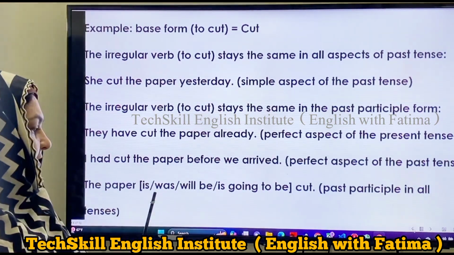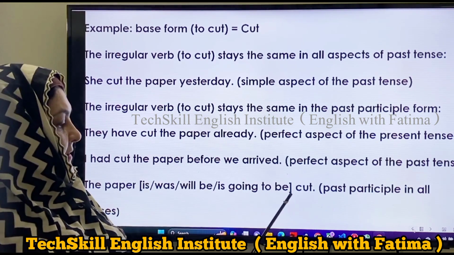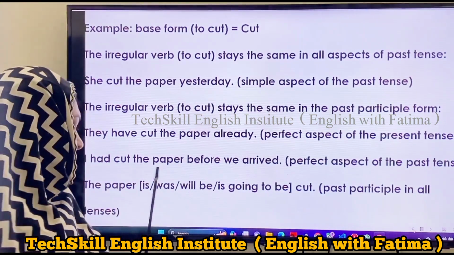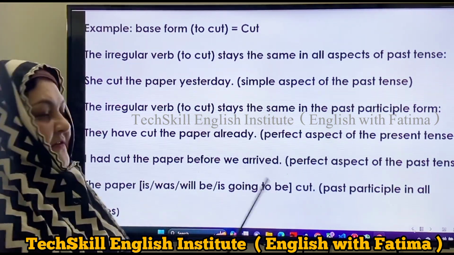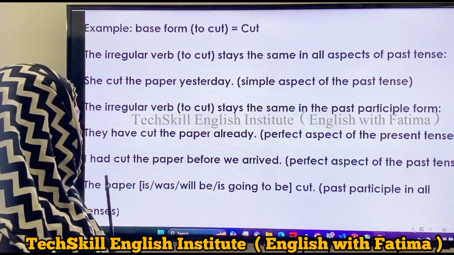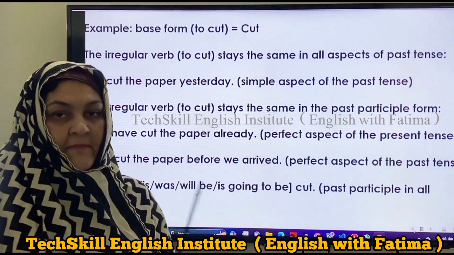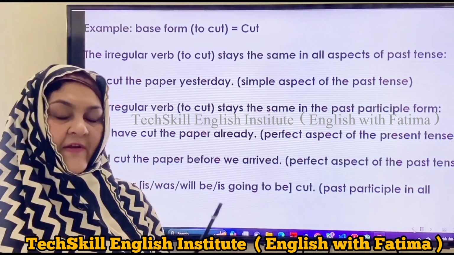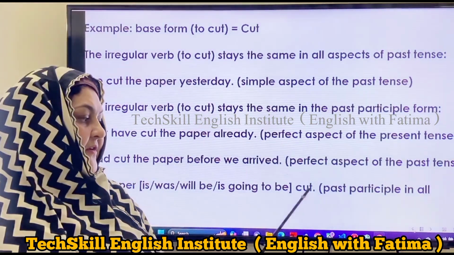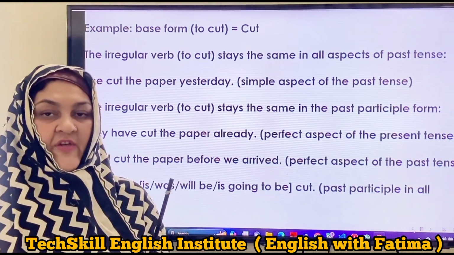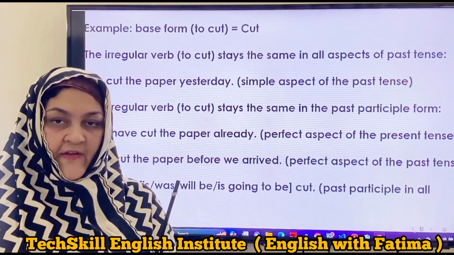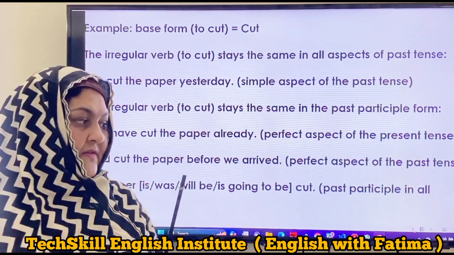See, the paper is cut. Paper is cut by me or by anyone. The paper was cut, same. Spelling of cut will remain the same. The paper is going to be cut by her, will remain the same, because as I told you in the beginning, this is an irregular verb. It will not change the spelling in any aspect of past or present perfect or in future as well.